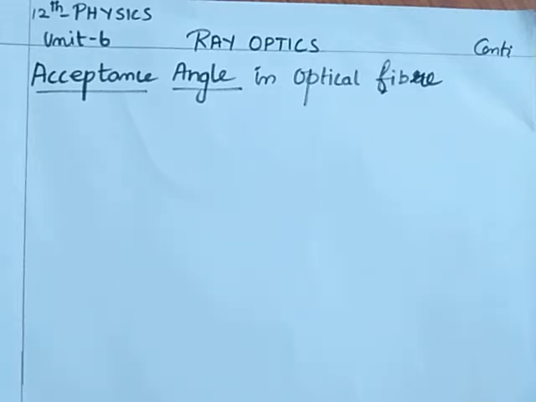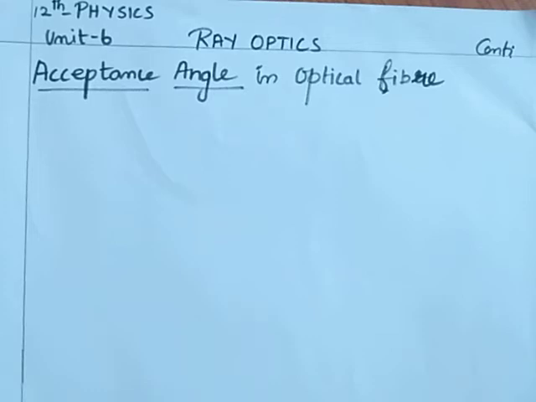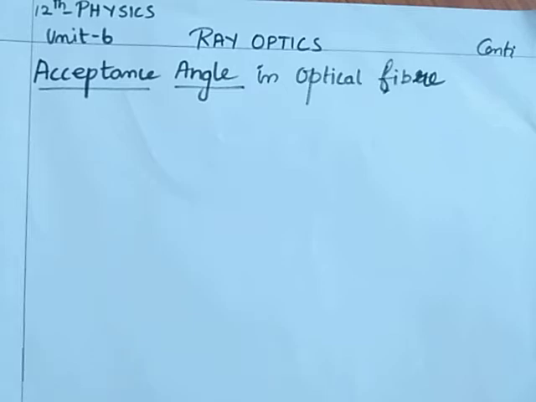Here in today's class, let us see the topic acceptance angle in optical fiber. We know optical fiber is a medium used to transmit light signal from one place to another without any loss. The optical fiber consists of two parts. One is the inner part, known as core, and the outer part is known as cladding. We know the refractive index of the core is greater than the refractive index of the cladding. The optical fiber works on the phenomenon of total internal reflection.